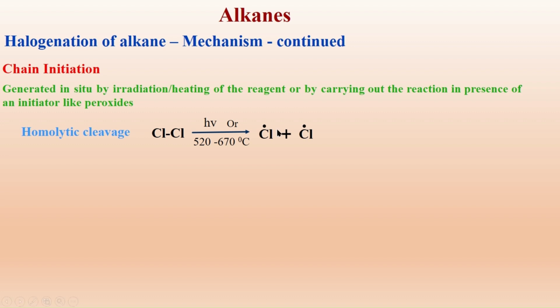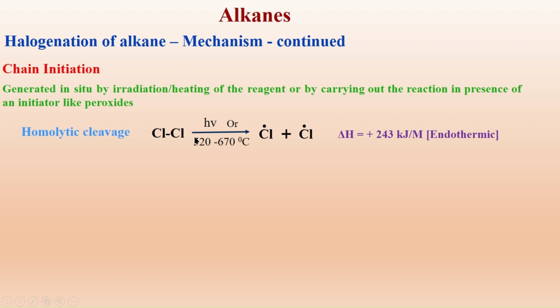Then equally it is sharing. When the dissociation of the bond occurs by equal sharing of electrons, it is called homolytic cleavage. When there is a breakage of bond, it requires energy. The heat of the reaction is found to be plus 243 kilojoules per mole. It is an endothermic reaction. That's why it requires external energy to be supplied for the reaction to occur.